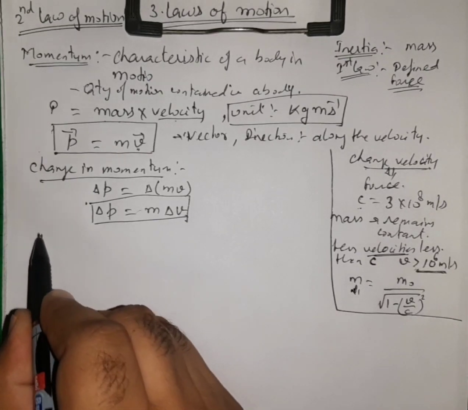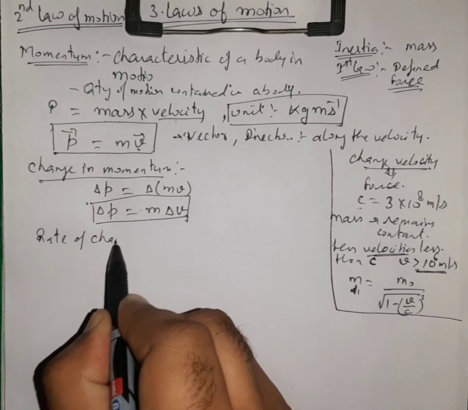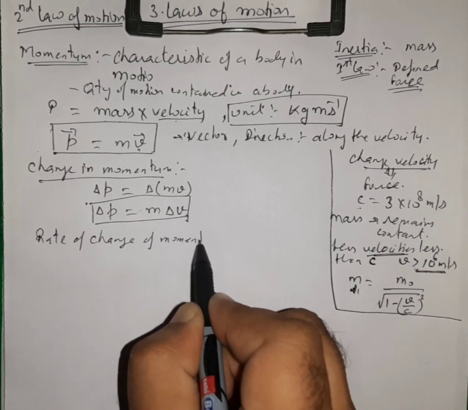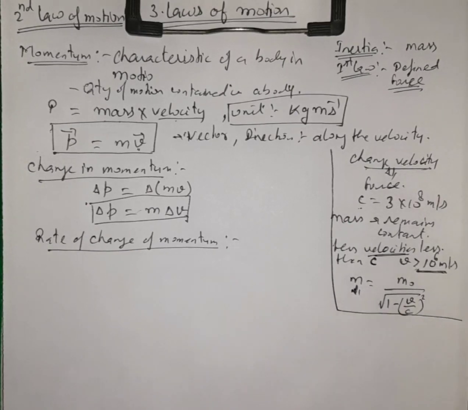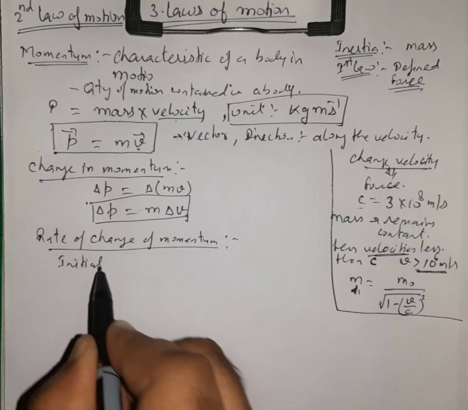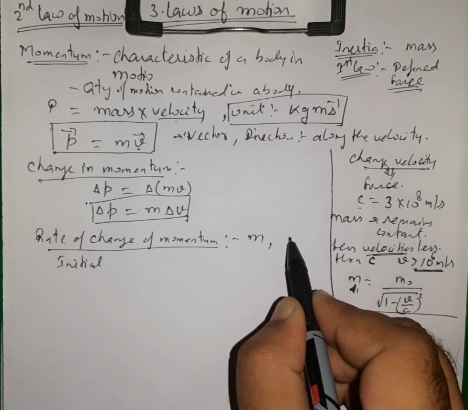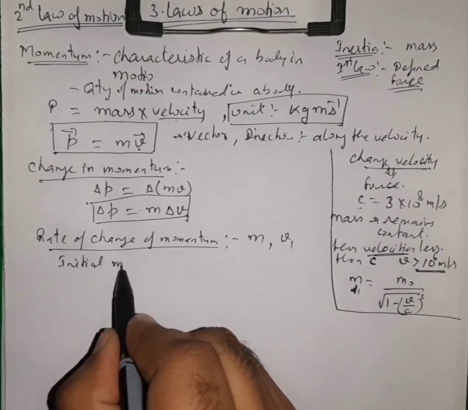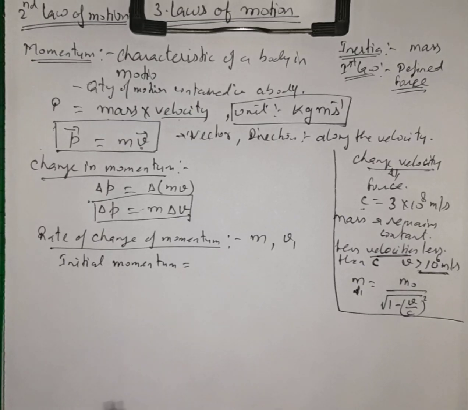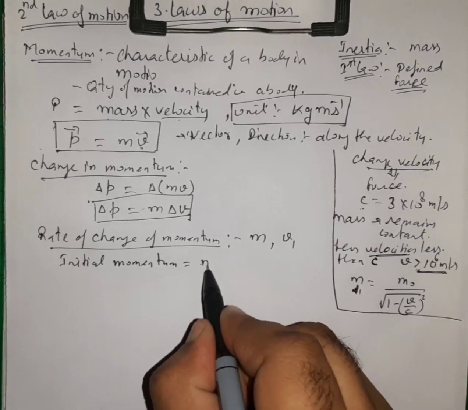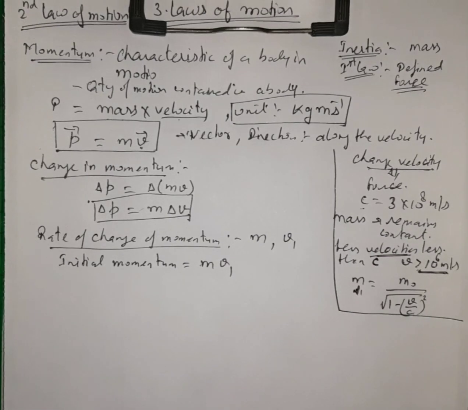Now next thing is rate of change of momentum. Let us say some body of mass m is moving with velocity v1. The initial momentum of the body will be m multiplied by v1.